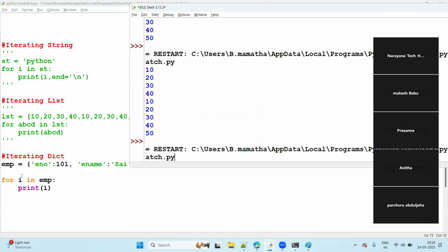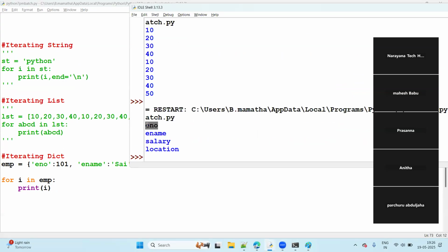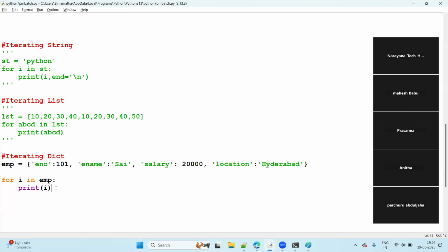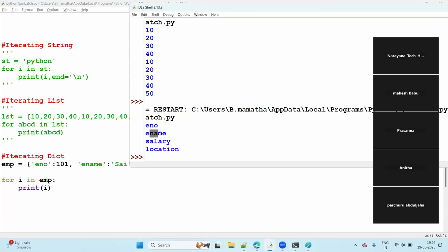You can observe now. See, eno, ename, salary, location, also same. First time i will be eno. By default there is a backslash n, right? So going for new line, so new line ename, next salary, next location, like this.